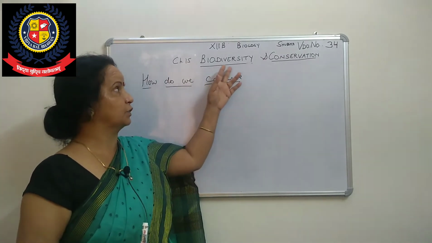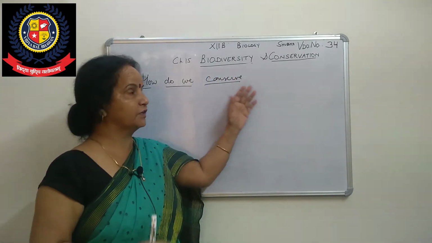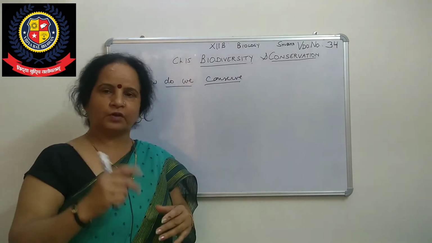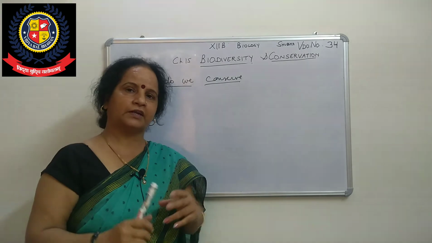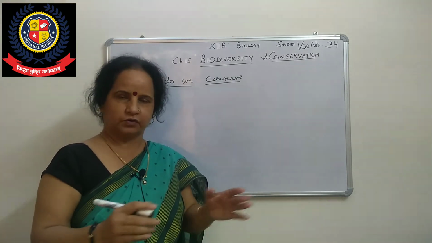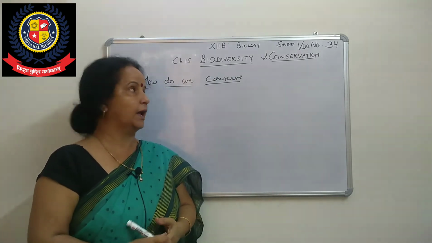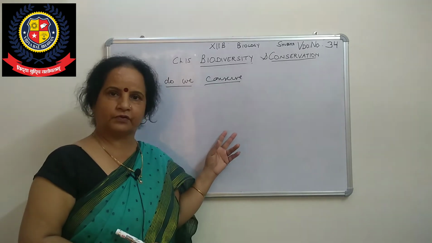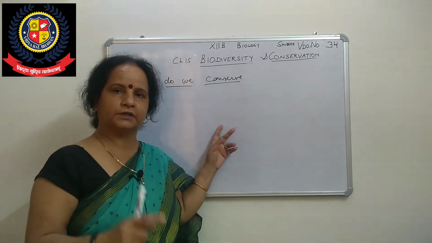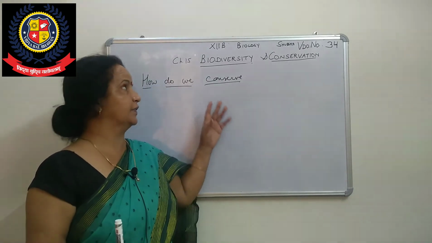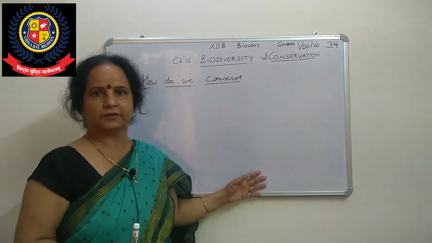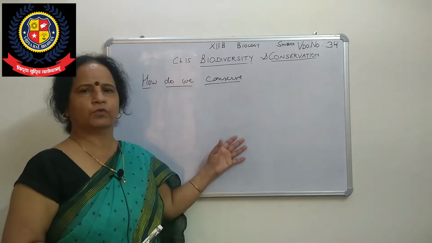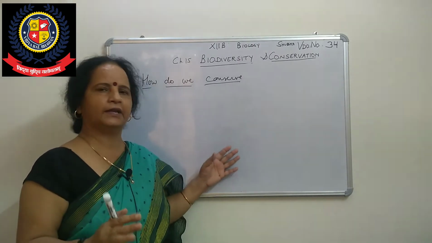Why I have to link this to the last topic is because in ecology there are total 4 chapters. 2 chapters are deleted by CBSE during this pandemic period, and only 2 chapters we have to study. We have already done chapter 13, organisms and populations, and then chapter 15 we have to do, and we have come to the end of this chapter. That is a very small and easy chapter.